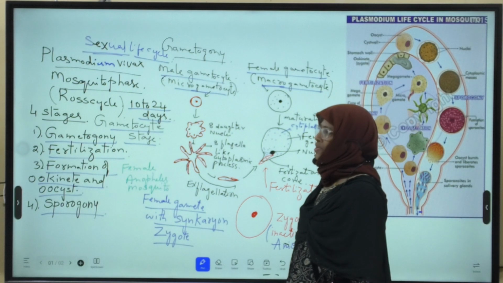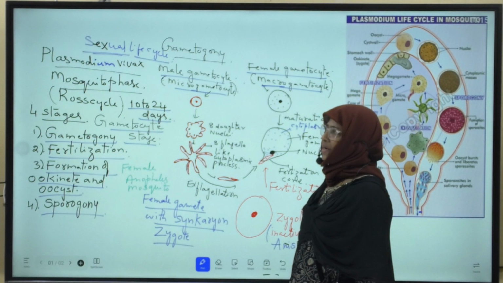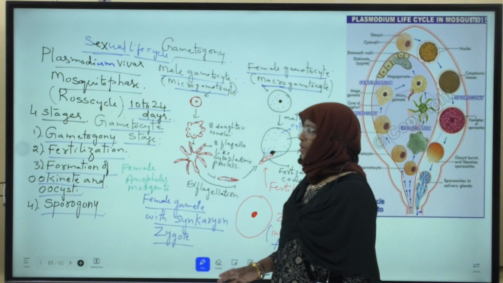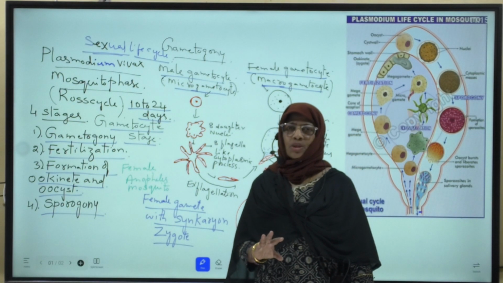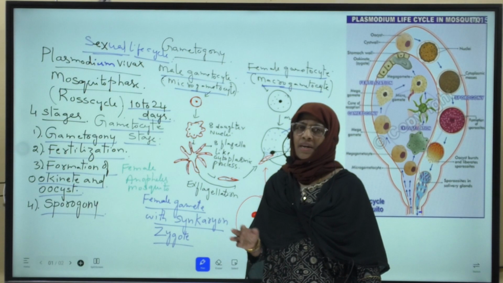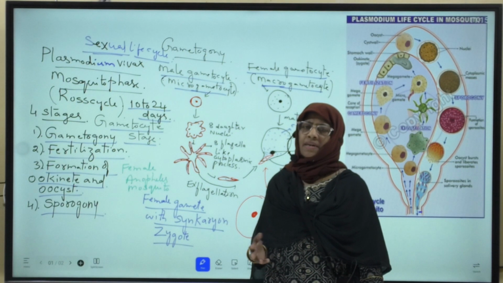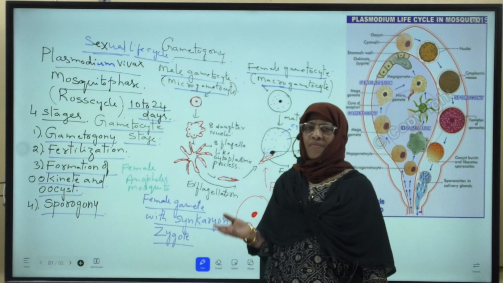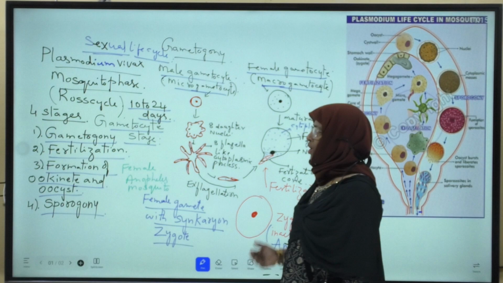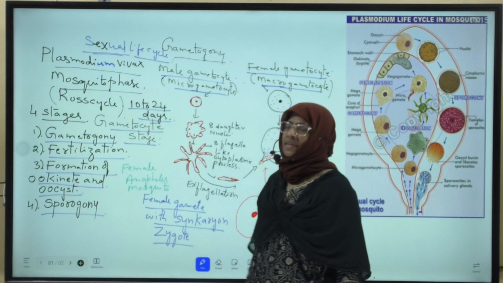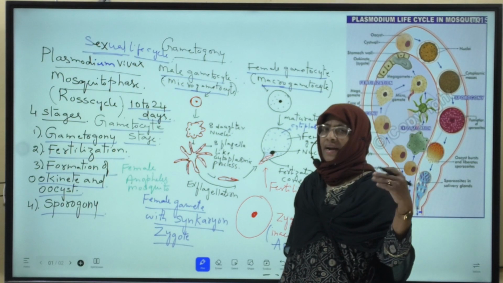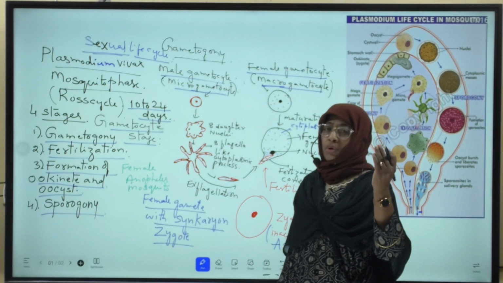Further development of this gametocyte does not take place in man. These gametocytes are sexually differentiated bodies. Some of the merozoites undergo repeated erythrocytic cycles and finally transform into sexually differentiated bodies called gametocytes, at the end of the human phase.